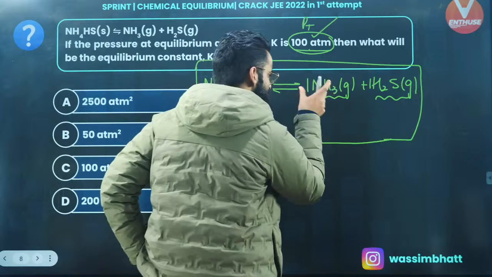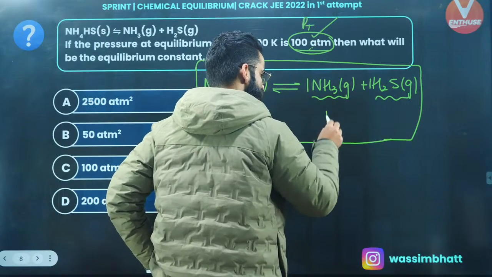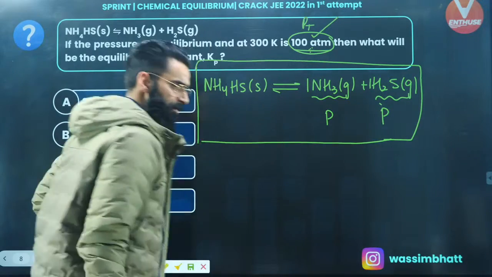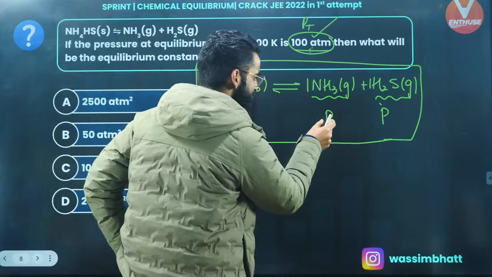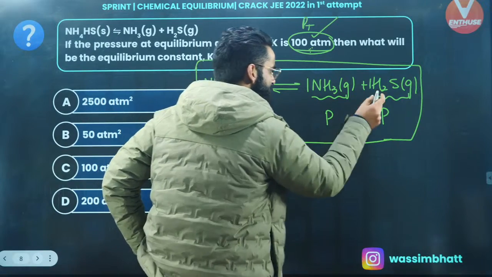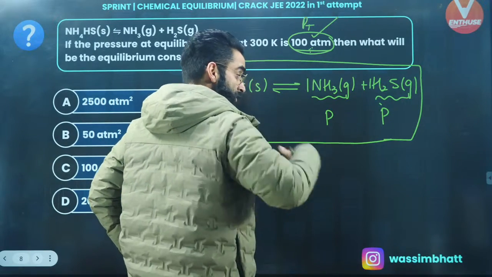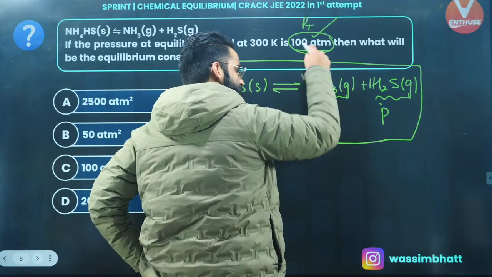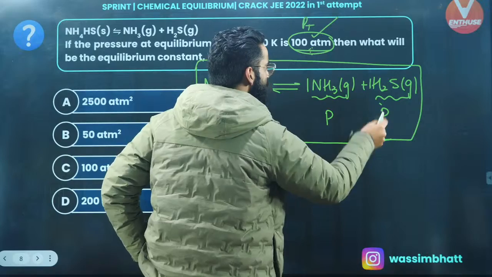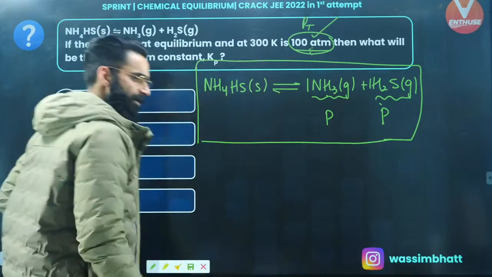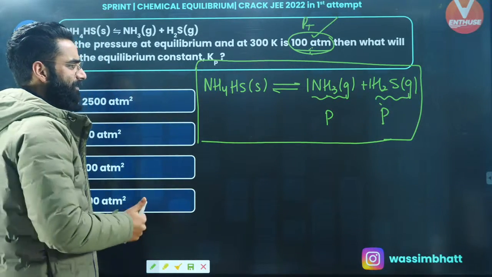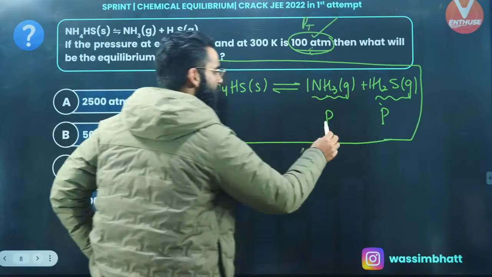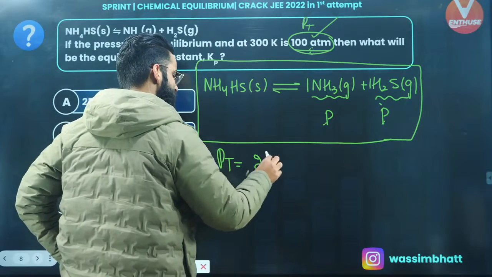Let's assume the contribution of NH3 towards the total pressure at equilibrium is P. That means the contribution of H2S is again going to be P. So this P is the partial pressure of NH3 at equilibrium, and this P is the partial pressure of H2S at equilibrium. If I use Dalton's law of partial pressure, at equilibrium the total pressure will be the sum of the partial pressures of these two, which is P plus P, that is 2P.